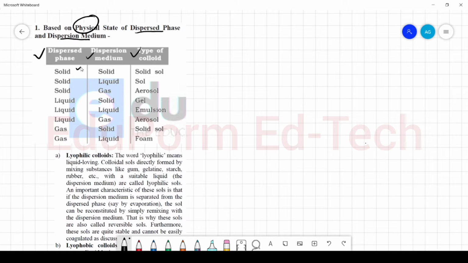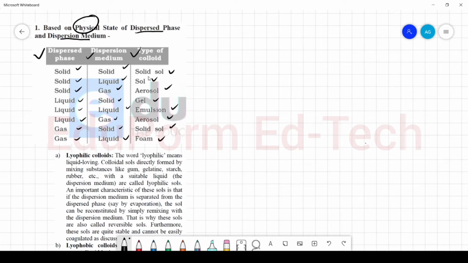So if we mix solid in solid, we will get solid sol. If we mix solid in liquid, we will get sol. If we mix solid in gas, we will get aerosol. If we mix liquid in solid, we will get a gel. If we mix liquid in liquid, we will get emulsion. If we mix liquid in gas, we will get aerosol again, and gas in solid, we will get solid sol. Then gas in liquid, we will get foam.